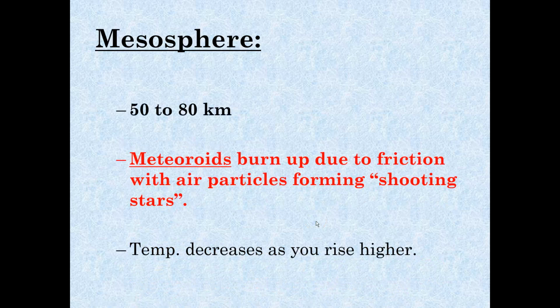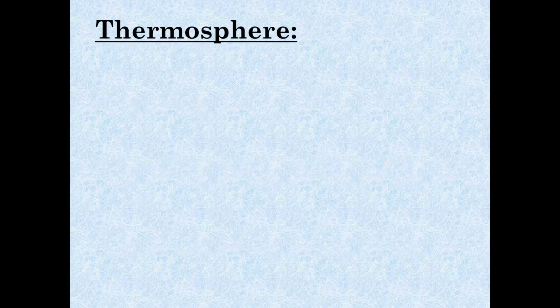The mesosphere is called the middle sphere. Meso means middle. It's about 30 kilometers thick and extends up to 80 kilometers. Just to give you an idea, meteoroids, which are little particles of dust and rock, actually burn up in this part of the atmosphere, and this is where you see the shooting stars. And in this layer of the atmosphere, the temperature decreases as you increase in altitude. So far we've got a decrease, an increase, and now a decrease again.